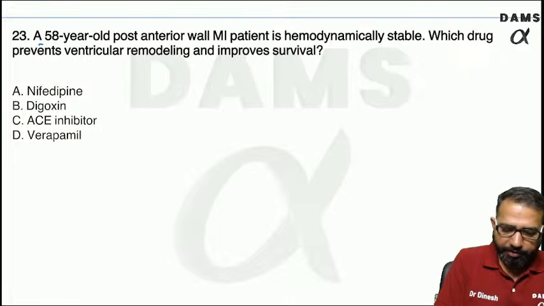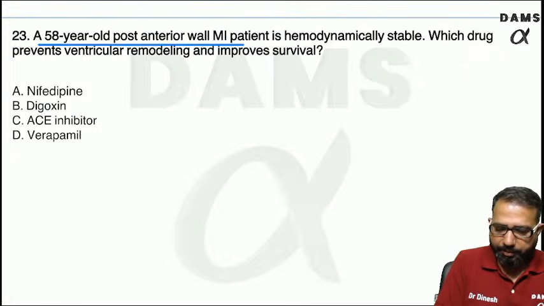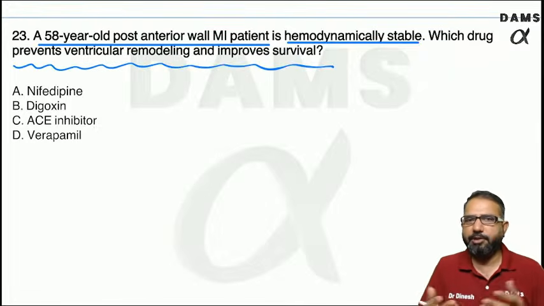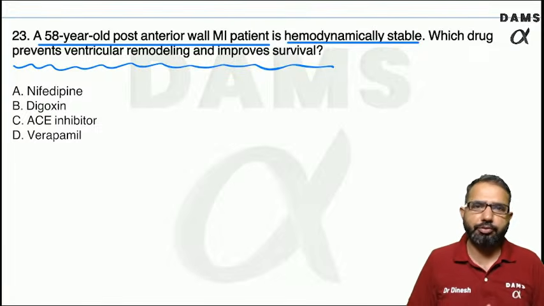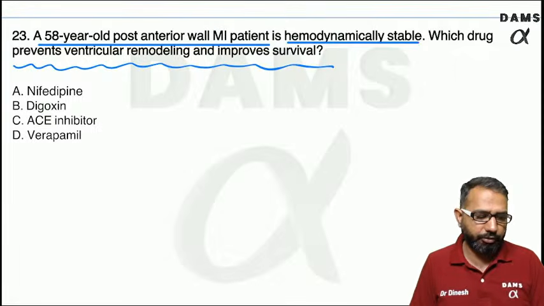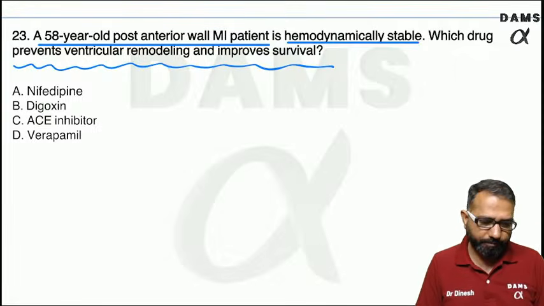Next question: a 58-year-old post-anterior MI patient is hemodynamically stable. Which drug prevents remodeling of the ventricle and improves survival? If the patient is hemodynamically stable, the acute phase is no problem, but now we need to decrease the remodeling process and we need to improve the survival.